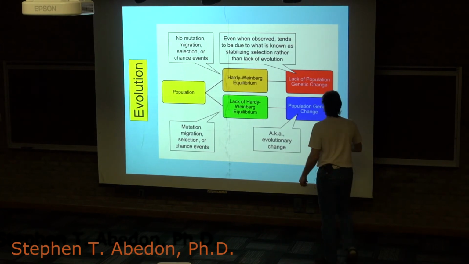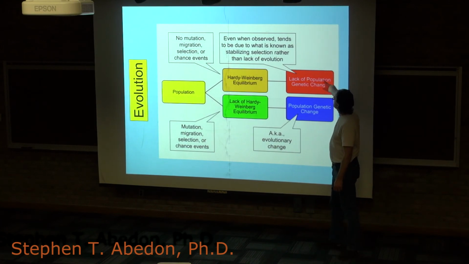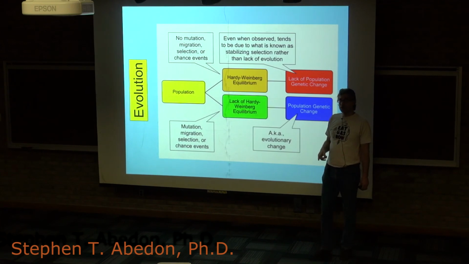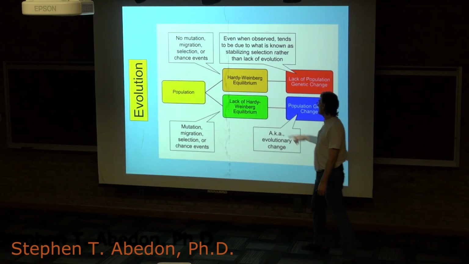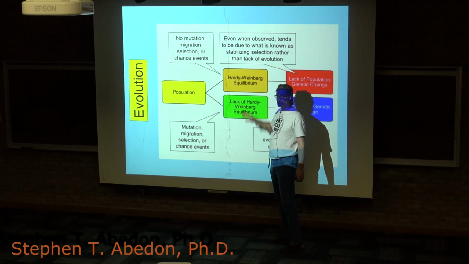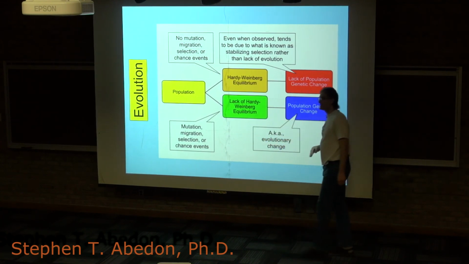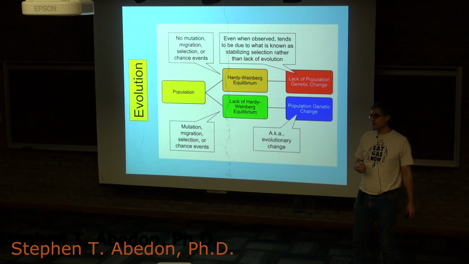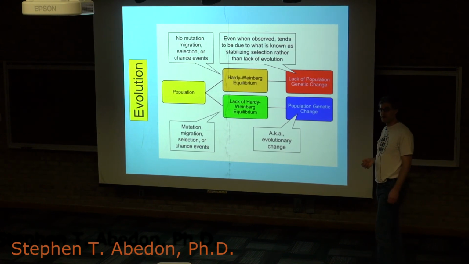So there are a lot of populations that seemingly display a lack of population genetic change over time. But it's probably not because they're strictly in a Hardy-Weinberg equilibrium, but instead that the dominant type in that population is simply pretty good at what it does and therefore is not being replaced by other types.